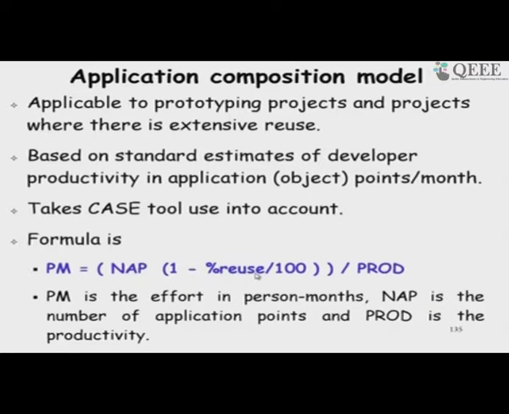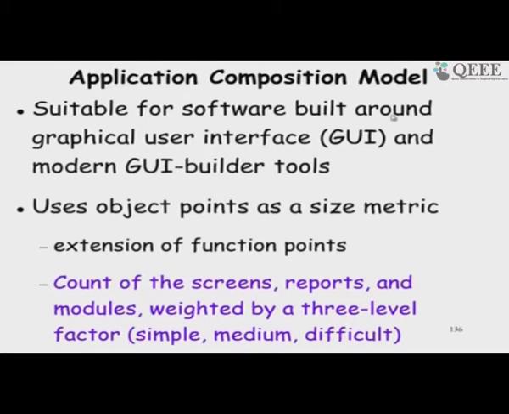Is it that we are just using a customization, 90% we are just reusing and only 10% we are writing. So, then the number of application points into 0.1. So, that is the application composition model, simple model used at the early development, and one important thing is that it considers the GUI development effort directly by counting the number of screens, reports and so on.